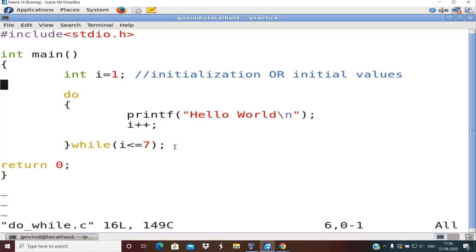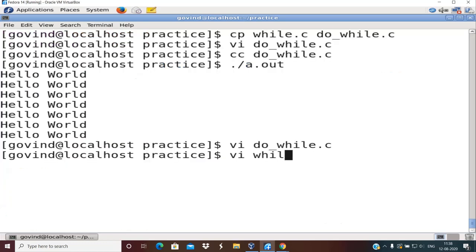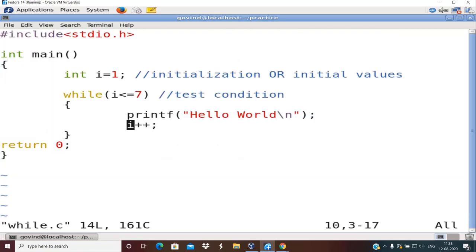One more difference is, suppose in the entry control loop, the test condition itself becomes false at the first iteration.